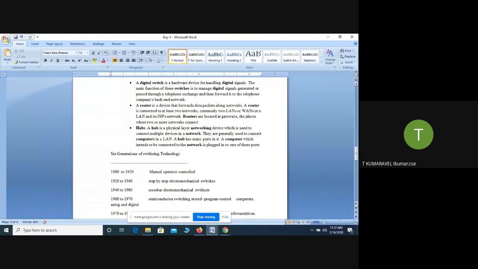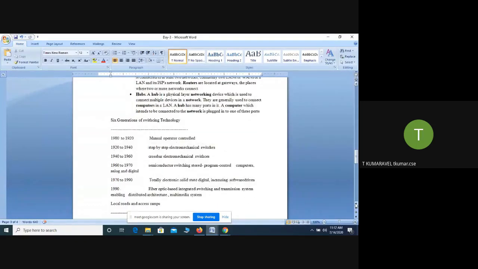Next they talk about the generation of switching technologies, the evolution of digital switching devices. In 1892 to 1920, manual operations were used, manually transferring the data from one place to another.